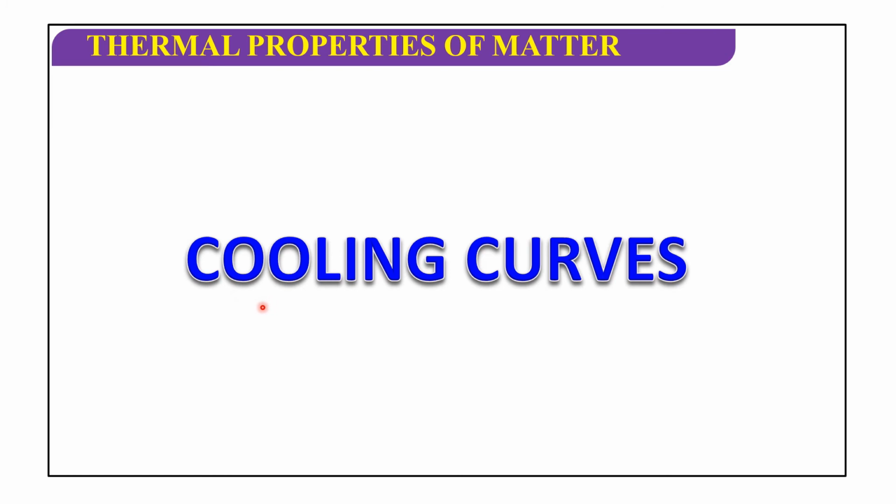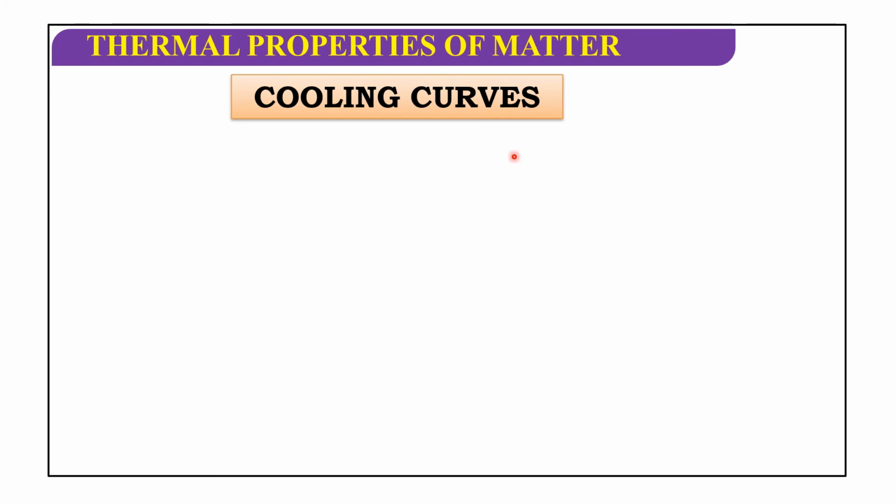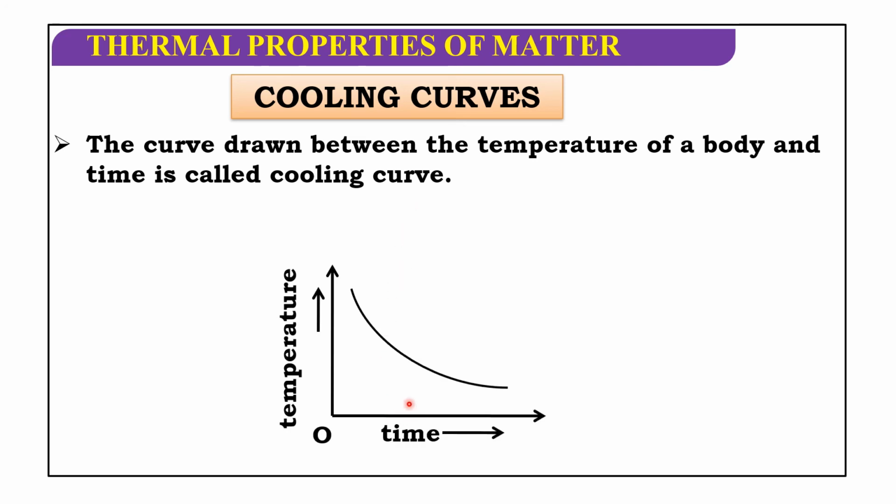Now we will discuss cooling curves. The curve drawn between the temperature of a body and the time is called a cooling curve. Here, temperature is taken along the y-axis and time along the x-axis. This is the behavior of the graph. This is the curve, so the curve drawn between temperature of a body and time is called the cooling curve.